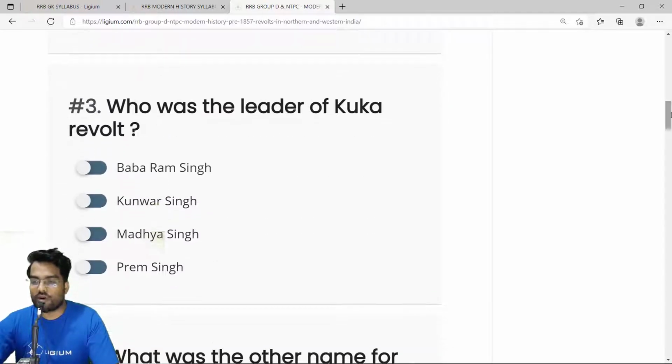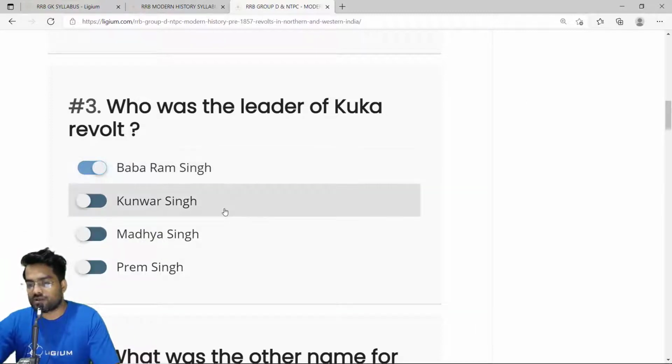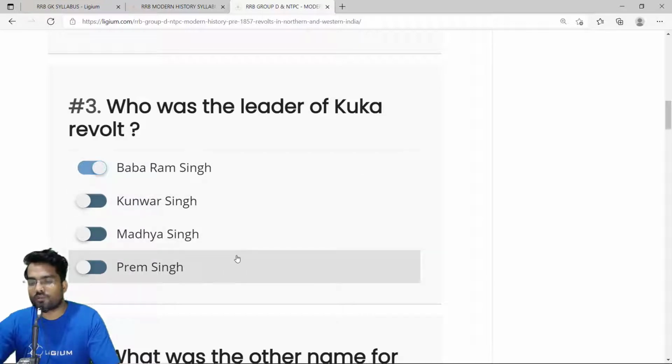Then we have the third question. Who was the leader of Kukar revolt? Again the answer is option A. It was Baba Ram Singh. There were actually three or four leaders, but he was the most important one, and the rest of the answers like Kanwar Singh, Madhya Singh, and Prem Singh are all wrong. The correct answer is Baba Ram Singh.